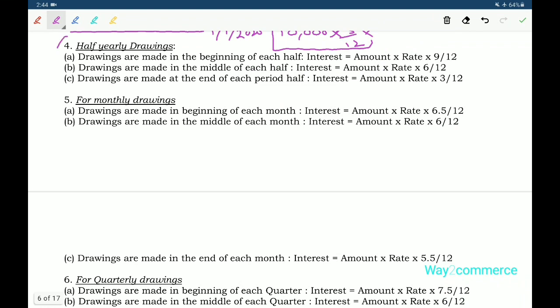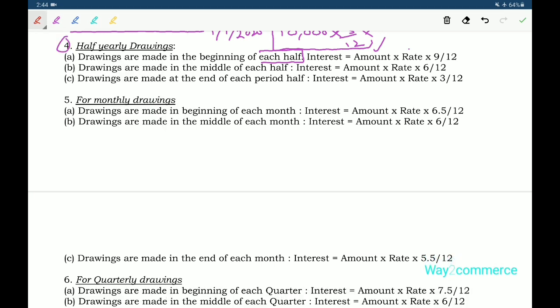Next, the fourth method is half yearly drawings. Generally it is given in the questions. The first case is drawings made at the beginning of each half. So amount into rate into 9 by 12. How does it come?